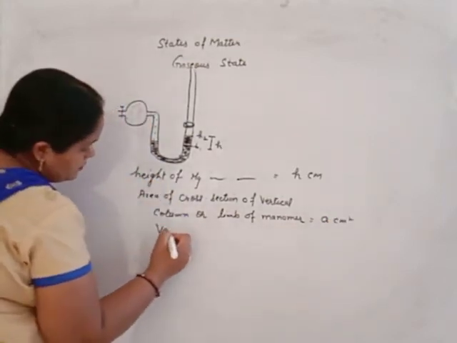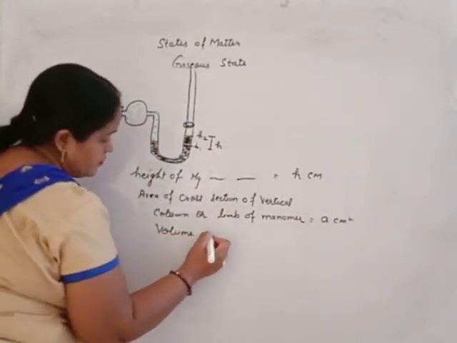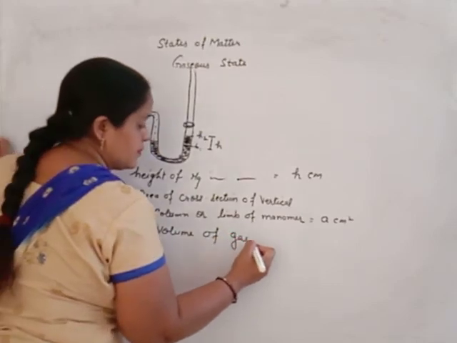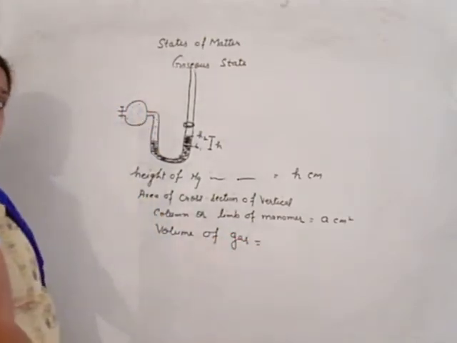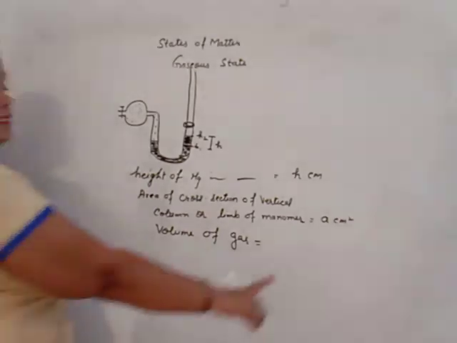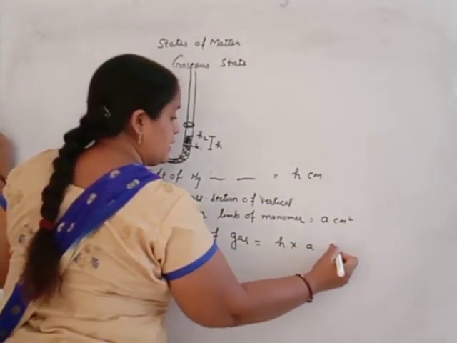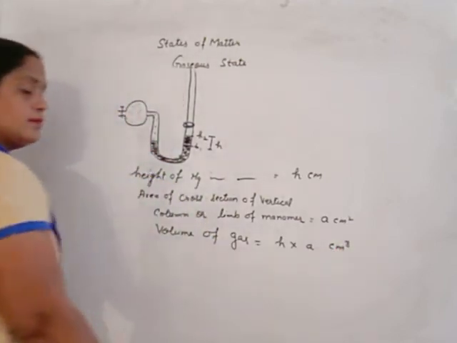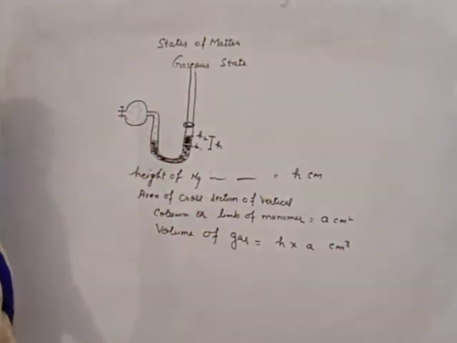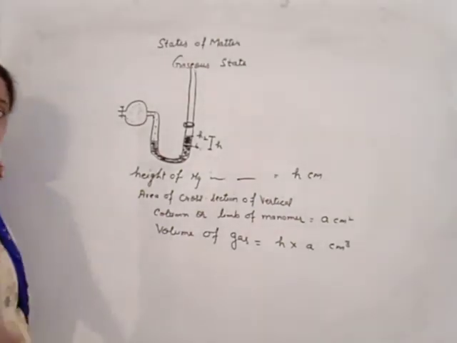What is the volume of gas? Beta, volume of gas is length into breadth into height. Length into breadth is the area of cross section, so volume is in centimeter cube. Then we calculate the volume.